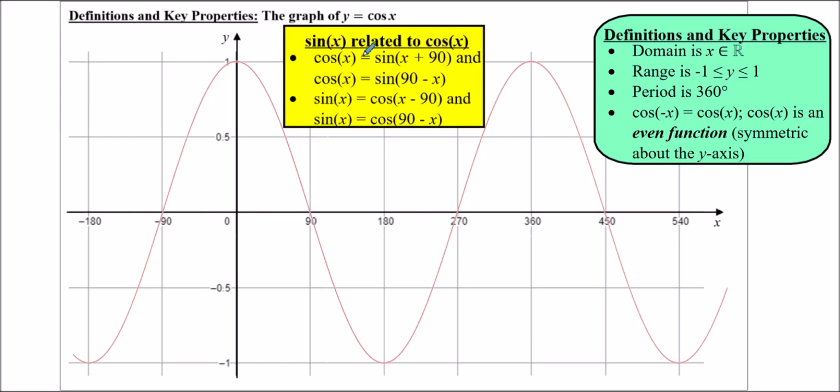And so these are all based on the fact that cos and sine have the same period, the same range, the same domain, the exact same shape, just one is 90 degrees away from the other. And so these will be seen time and time again in the A level, well worth remembering now if you can. So let's move on to the graph of tan x.